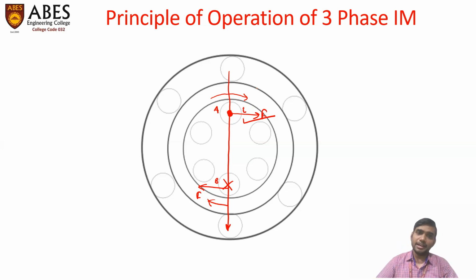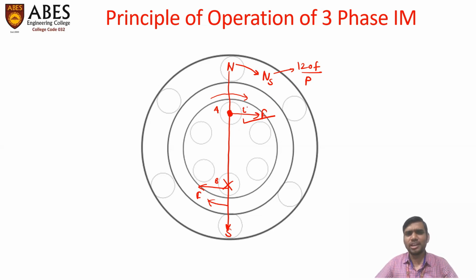Let us say that the stator poles, north and south, are rotating with the synchronous speed, which is Ns, that is 120 f upon P. Now, if the rotor gets a starting torque, it will get an initial speed and will accelerate.